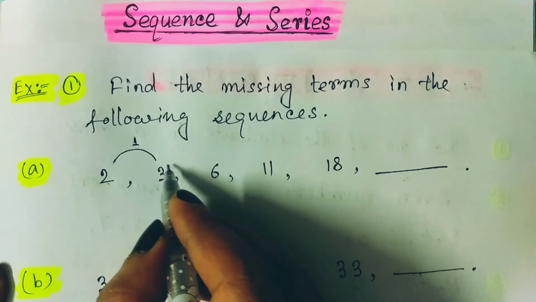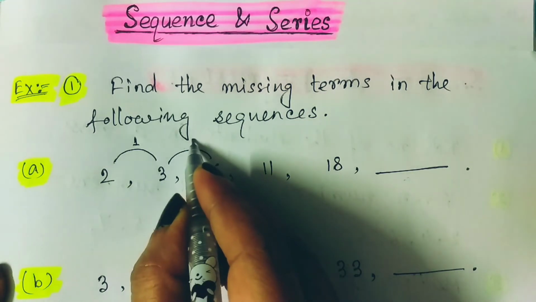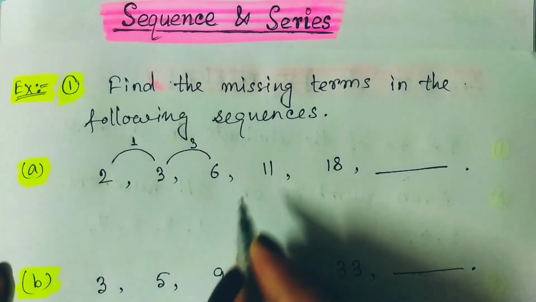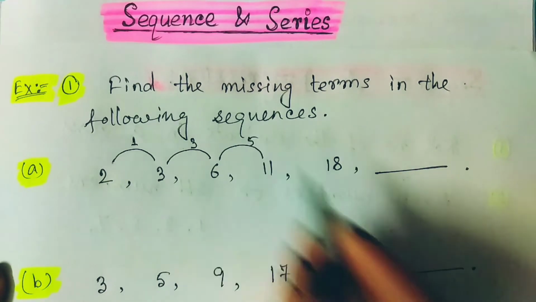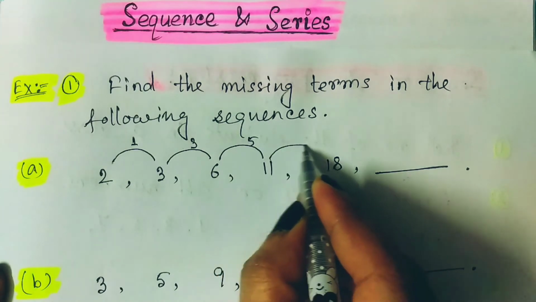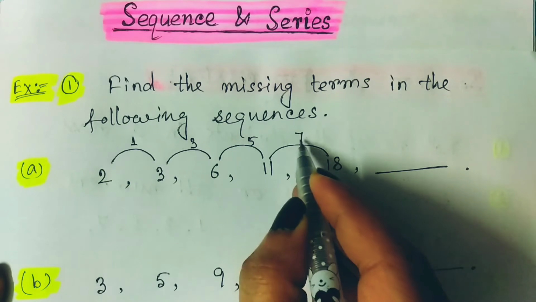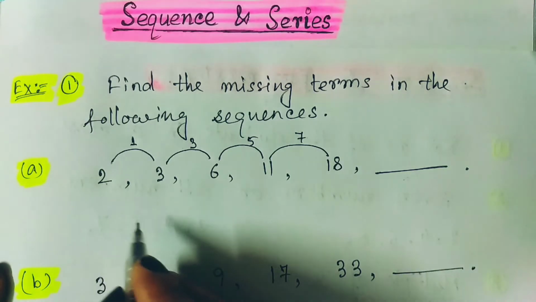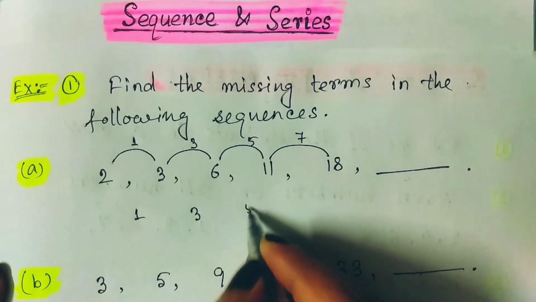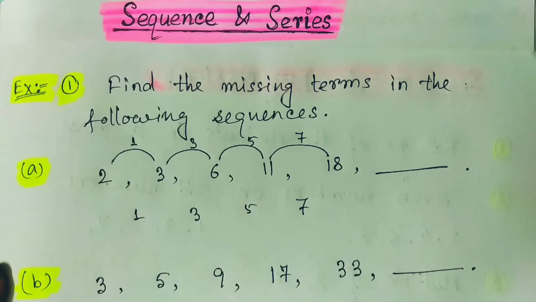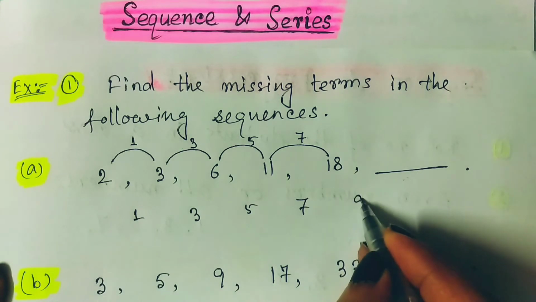Between 3 and 6 the difference is 3. Between 6 and 11 the difference is 5. Between 11 and 18 the difference is 7. That means the differences are respectively 1, 3, 5, 7, and I hope you can guess the next difference. Yes, it should be 9.